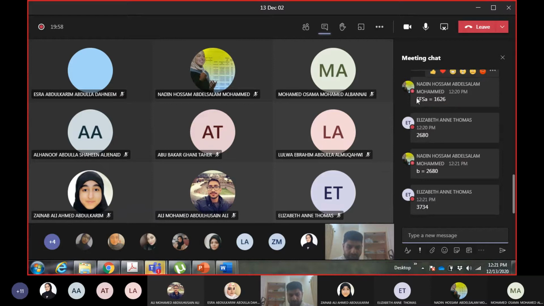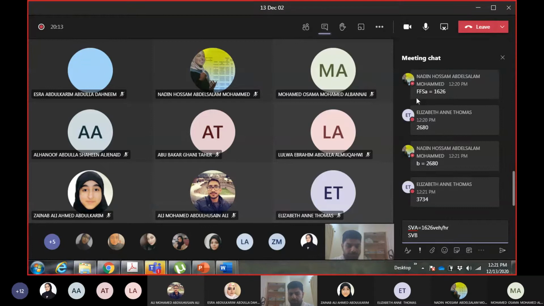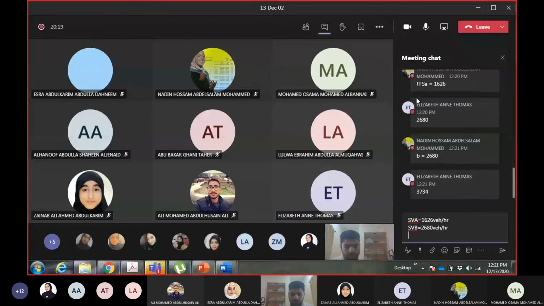Okay, service volume for A. Now it is vehicles per hour, not passenger cars per hour. And service volume for B. Service volume for C is 3734.